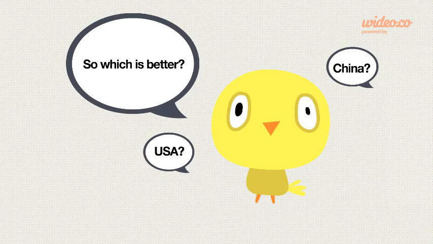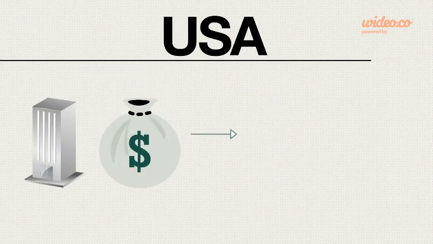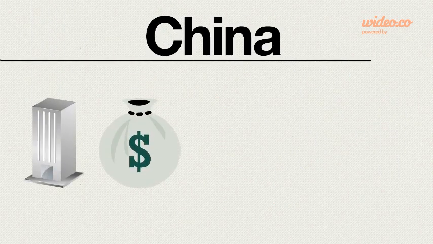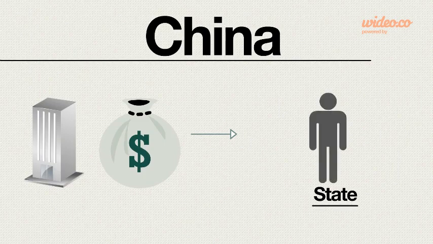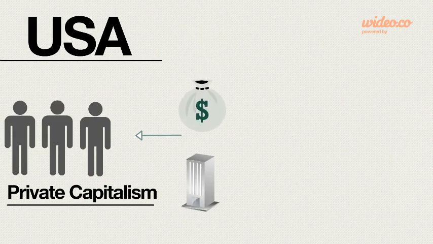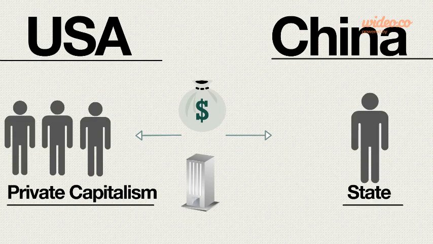Well, you've just opened up the key topic to this discussion. So what are the differences between the USA and China? The USA exercises the traditional values of private capitalism, in which private owners control the means of production to gain profit in a market economy. China has state capitalism, which means that the state owns or controls most of the means of production and other capital. So in the USA, are tools, machinery and factories mainly privatized, whereas in China, the state owns them?